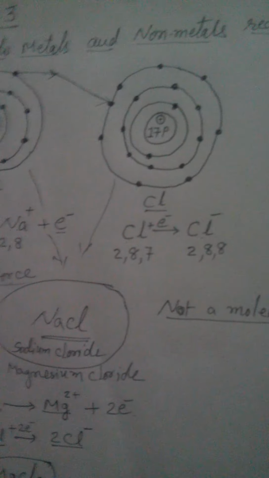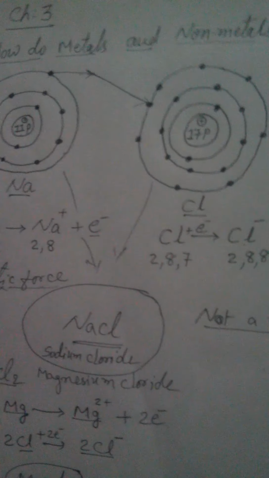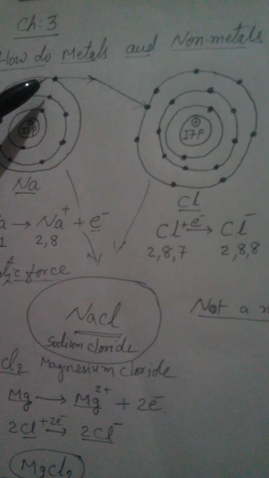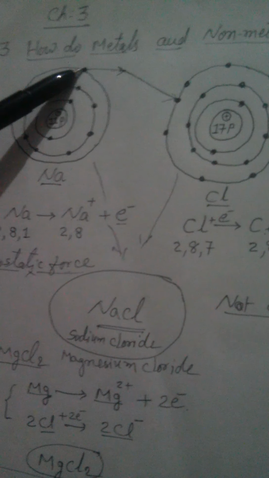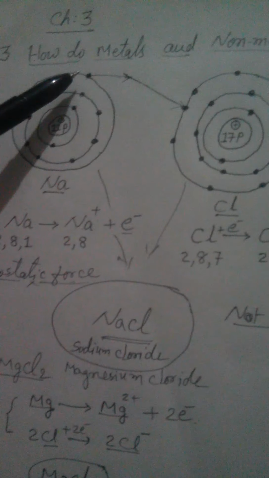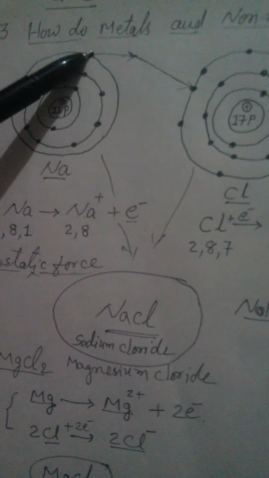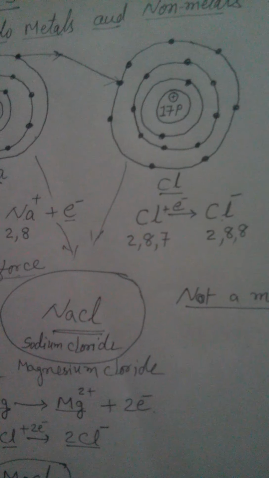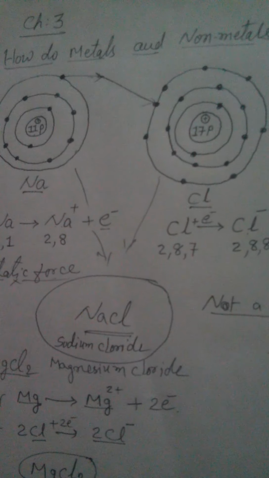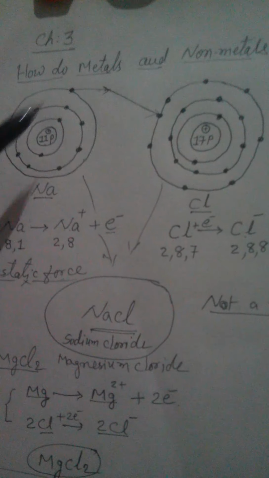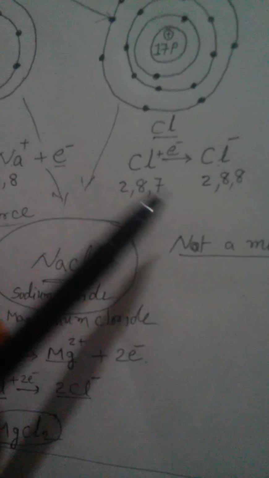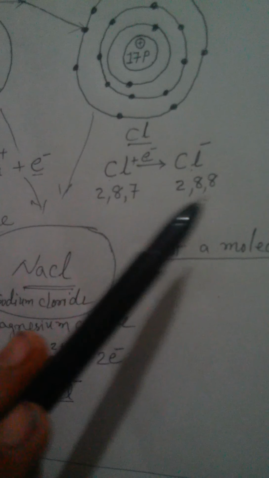So when there is a reaction between sodium and chlorine, the electron from the outermost orbit of sodium is liberated and that electron is accepted by chlorine. In this case, the octet of both atoms is completed, but sodium by losing an electron becomes a positive ion and chlorine by gaining one more electron turns into a negative ion, as shown here.